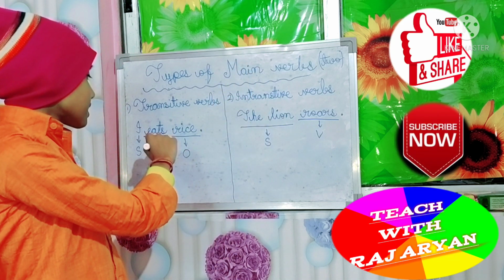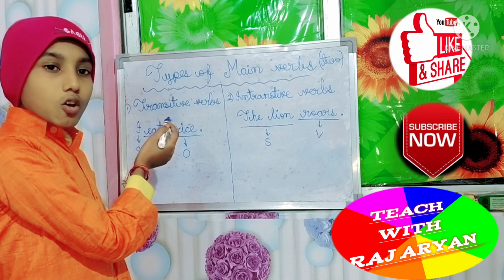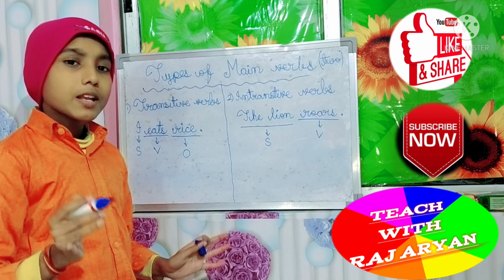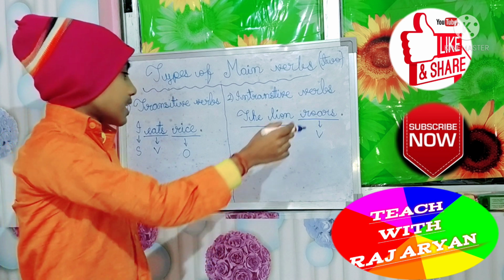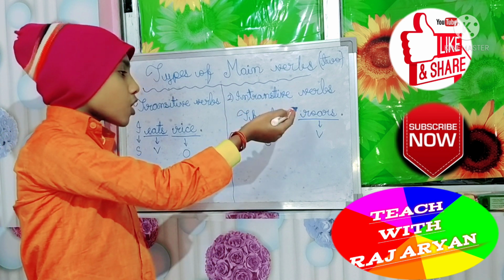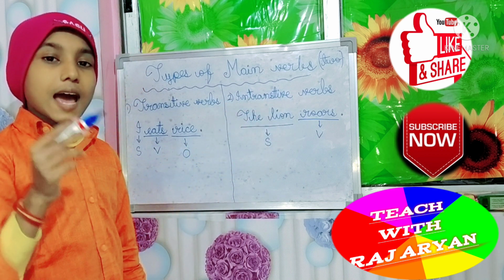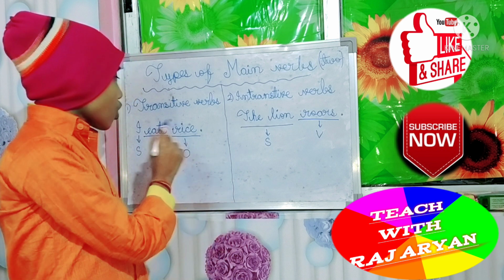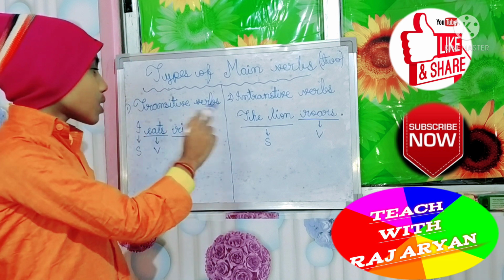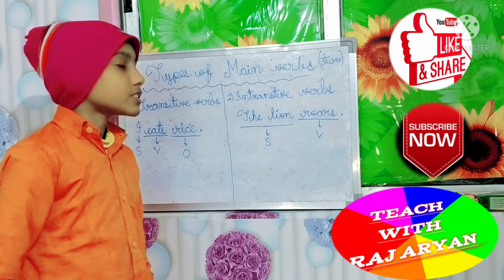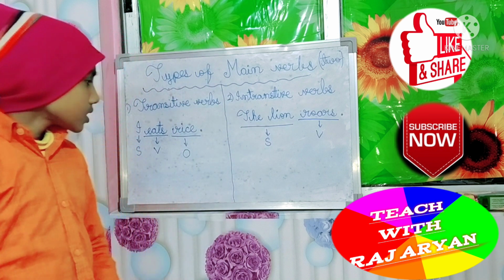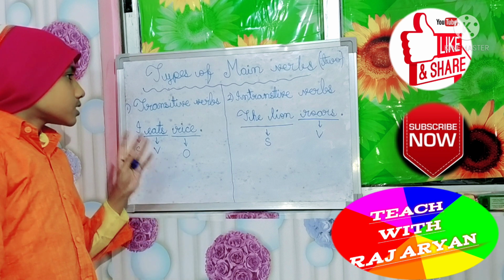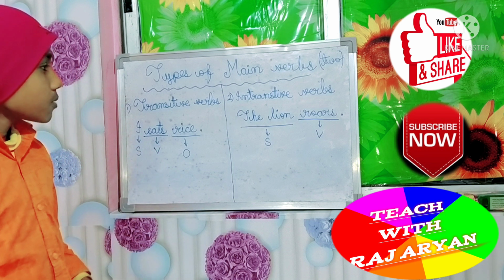Here the object is written because without the object the sentence will be incomplete. It will not make any meaning. It will not make any sense. And here you can say that without an object also it is making sense. The lion roars. Means here no object is required. So where the object is required, transitive verbs. Where the object is not required, intransitive verbs. So I think you have understood this topic, types of main verbs.